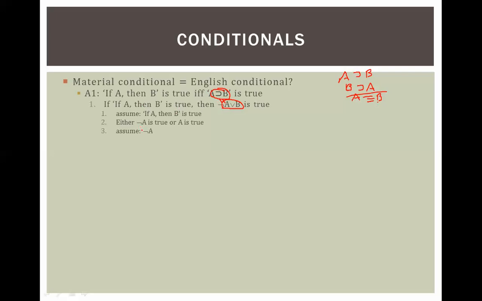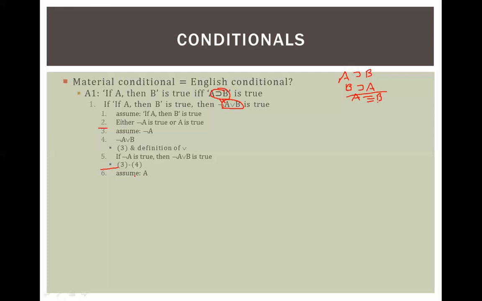So let's assume that not A is true. Here, this is going to be like a little mini proof right here, starting right now. Let's assume not A is true. Then not A or B is true, right? Because this means at least one of these two things is true, and we just said not A is true. So then this thing is still true. So if not A is true, then not A or B is true. All right, so we have that little mini proof right there.